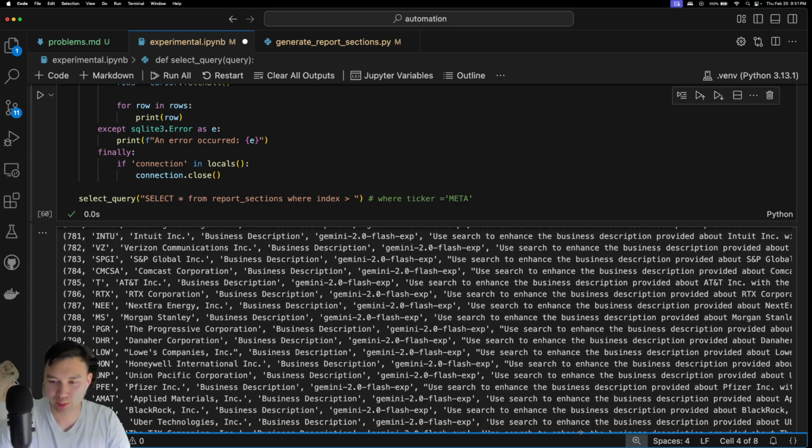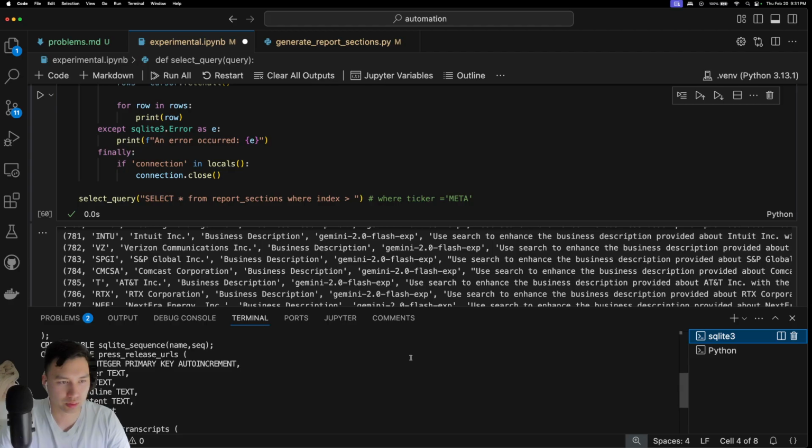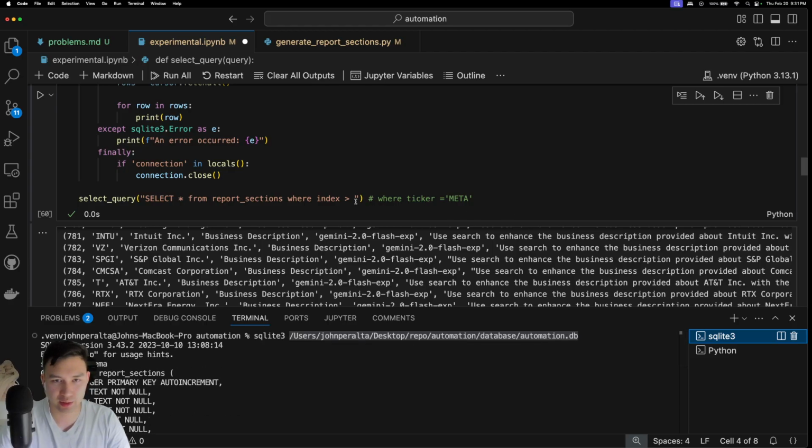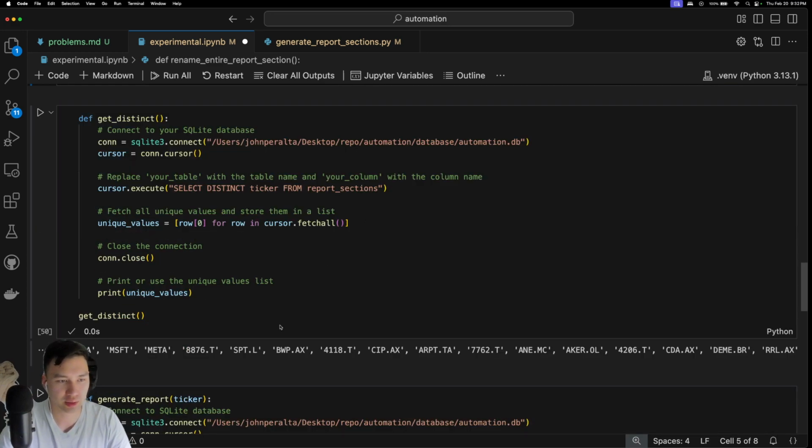Why are my SQL queries not proper? I know. Where ID is greater than 825. I think where ID greater than 824. Let's just try to run this.